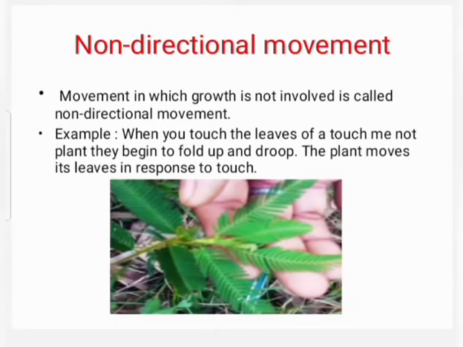Non-directional movement. Movement in which growth is not involved is called non-directional movement. For example, when you touch the leaves of a touch-me-not plant, they begin to fold up and droop. The plant moves its leaves in response to touch. Students, do this activity carefully.